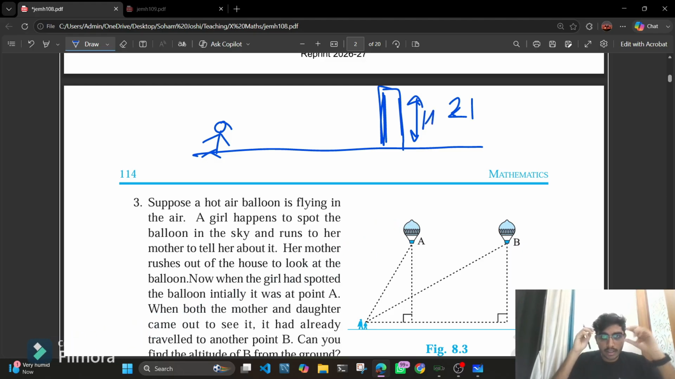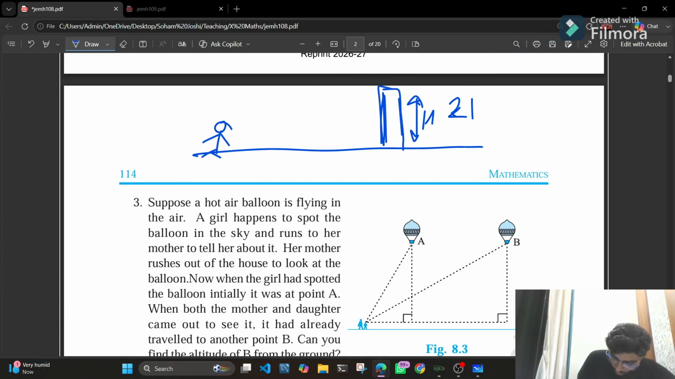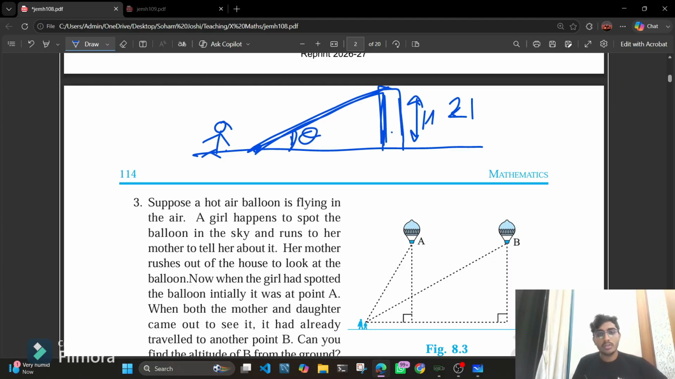But the interesting thing is, if I know the angle from this point to the top of the building, let's say this angle is theta. And as the building is standing on the ground, it would make an angle of 90 degrees, so it is a right angle triangle. And if I know this angle and the distance from the point where the angle is calculated to the building, let's say it is x.